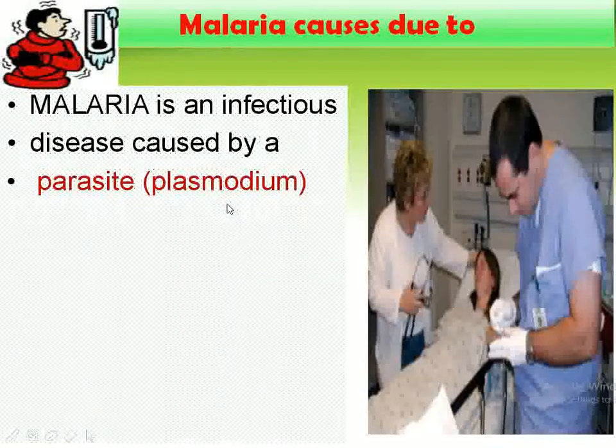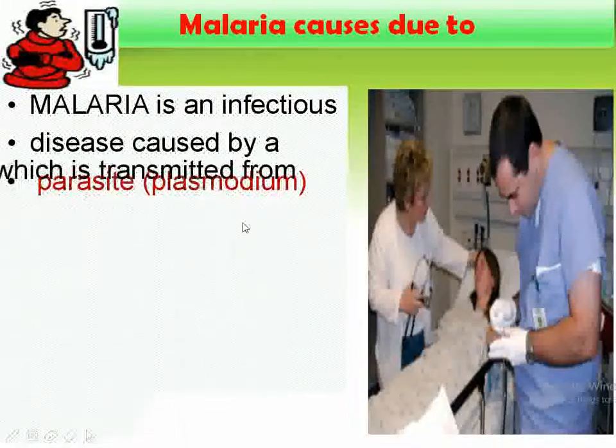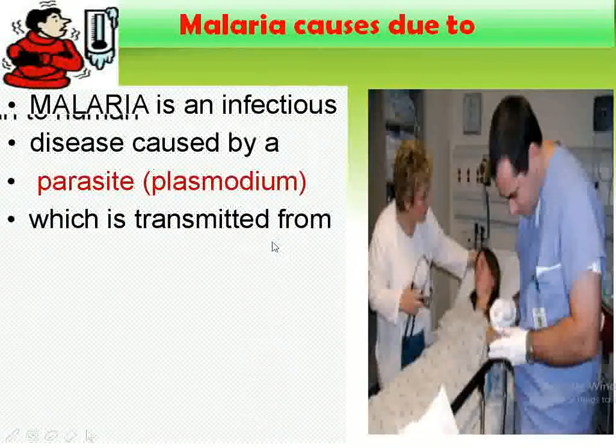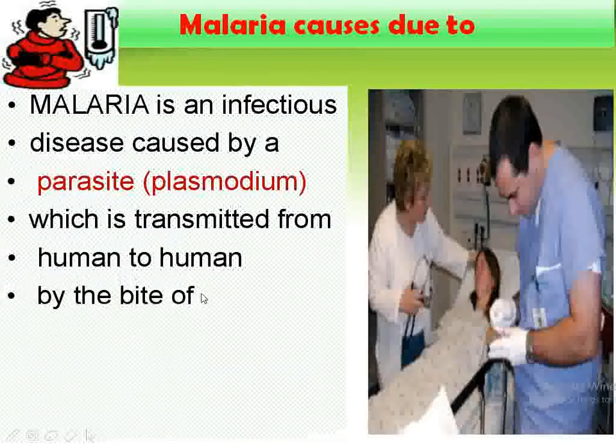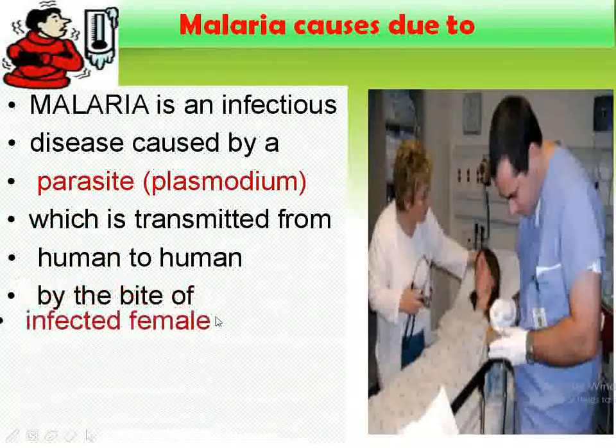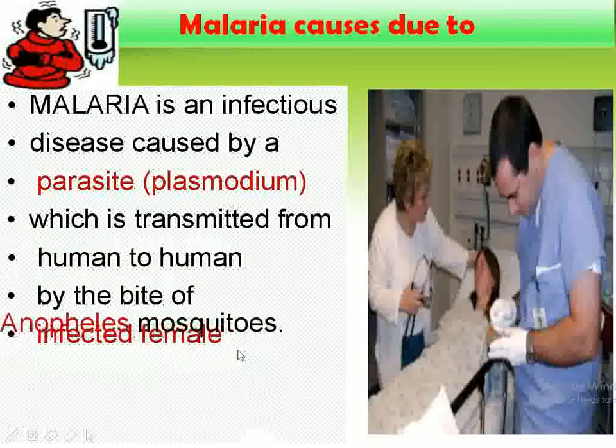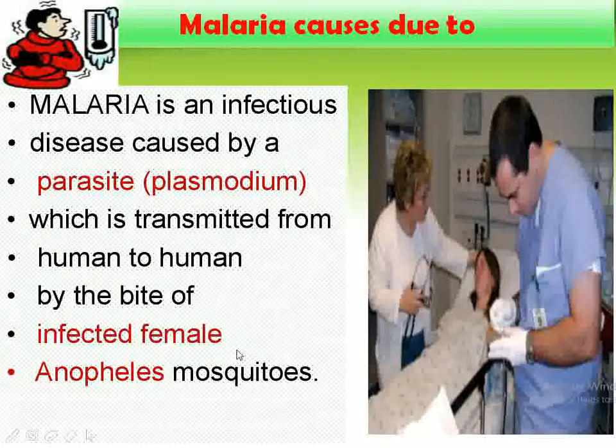Plasmodium is the parasite responsible for malaria, which is transmitted from human to human by the bite of an infected female Anopheles mosquito.